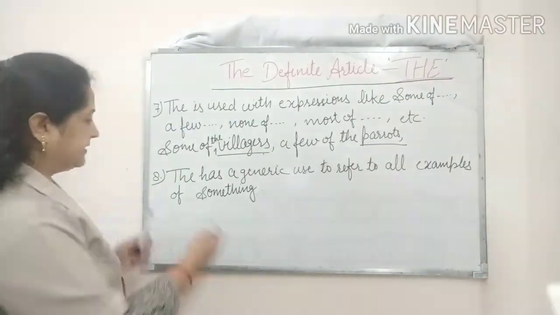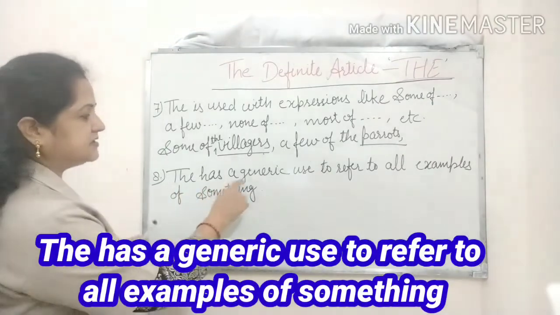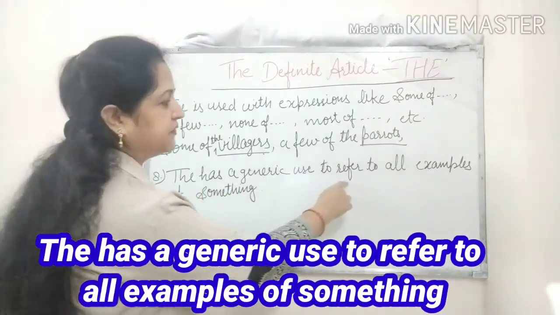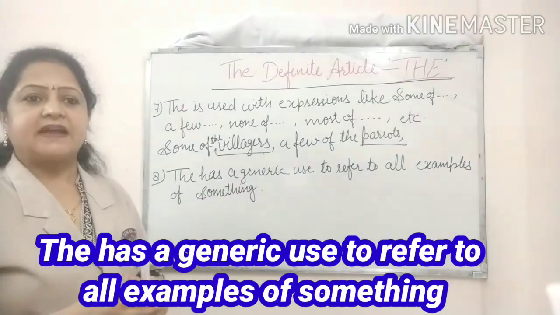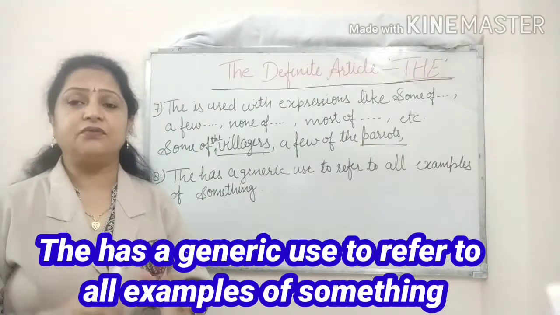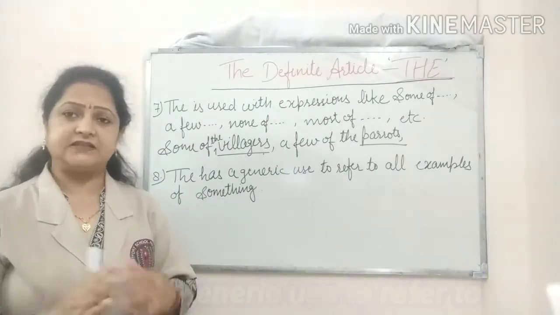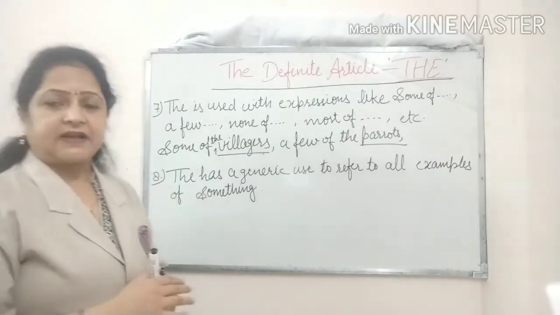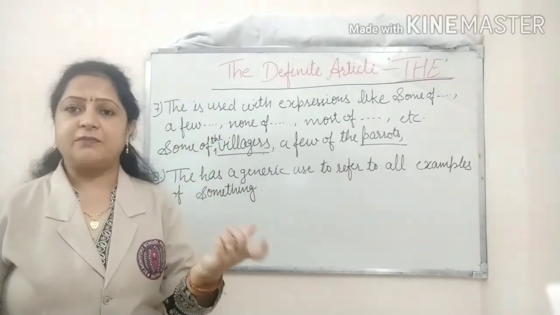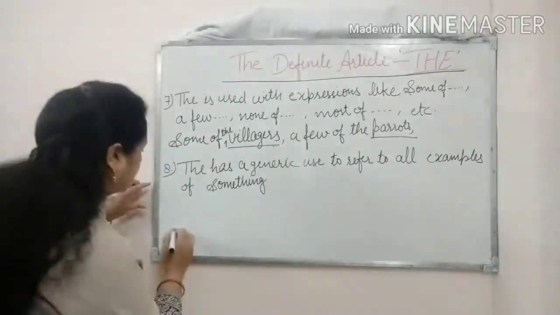Next point, the 8th point is given here. The has a generic use to refer to all examples of something. That means the refers to a group of people or things in general. Let's take one example here. I am writing the example: The goalkeeper is an important part of a team.